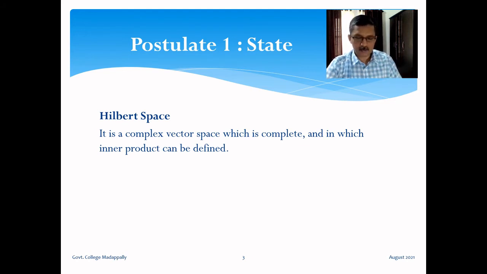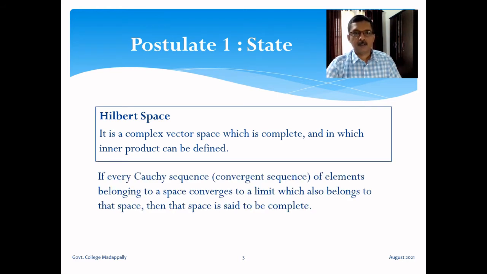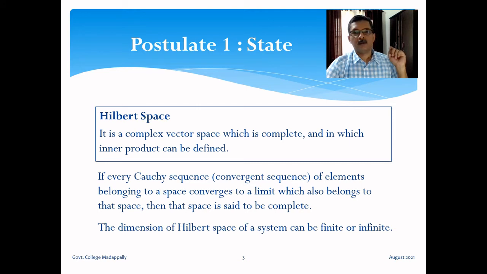So what is meant by completeness of a vector space? If every Cauchy sequence, which means convergent sequence, of elements belonging to a space converges to a limit which also belongs to that space, then that space is said to be complete. I will give a few examples for this.